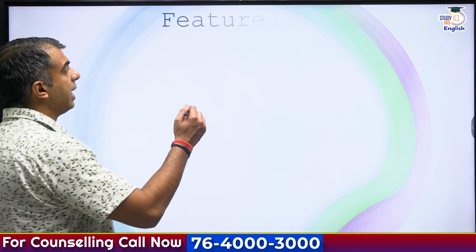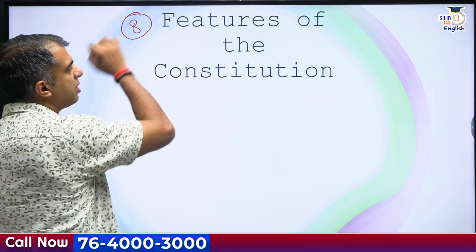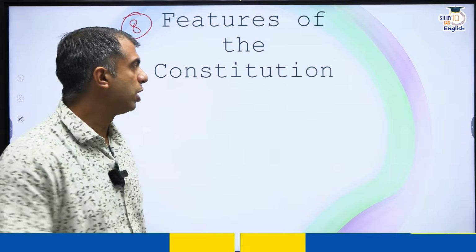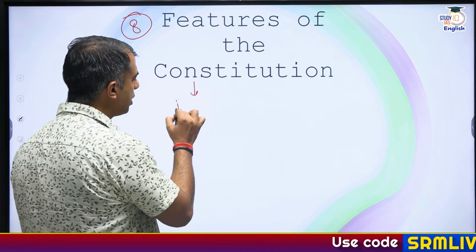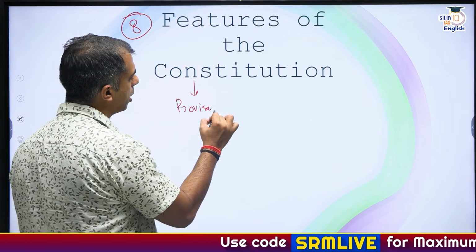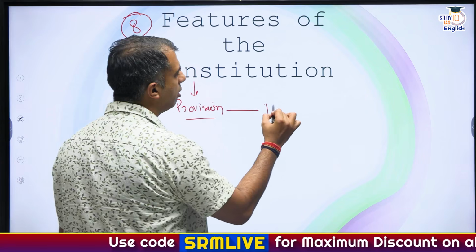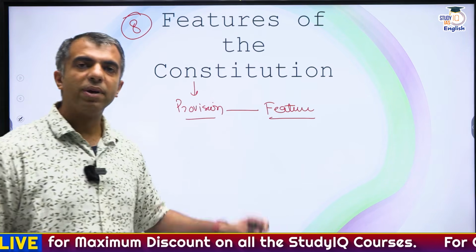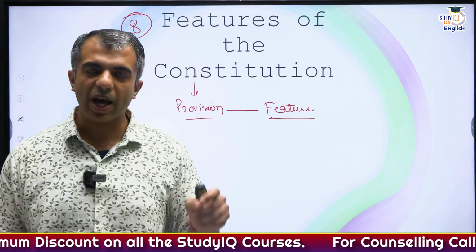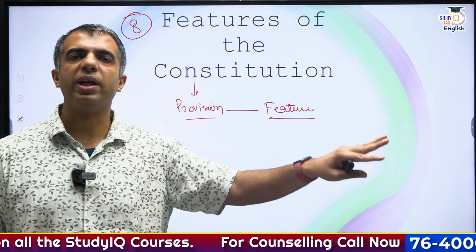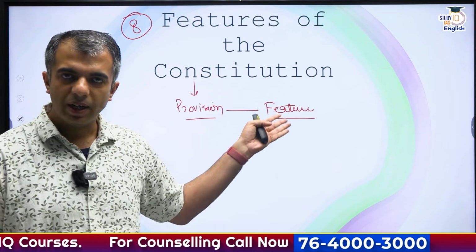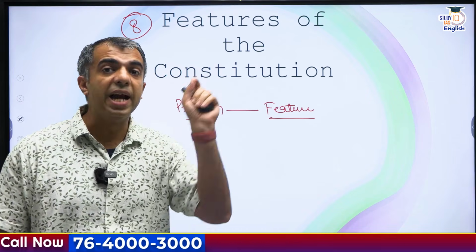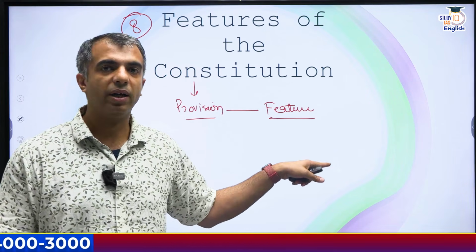Then essentially features of the constitution. Now in the features of the constitution, you must remember which provision relates to which feature. Just as an example, various questions have been given around which amongst the following are unitary features, which amongst the following are federal features. So features of the constitution highlighting federalism must be remembered.